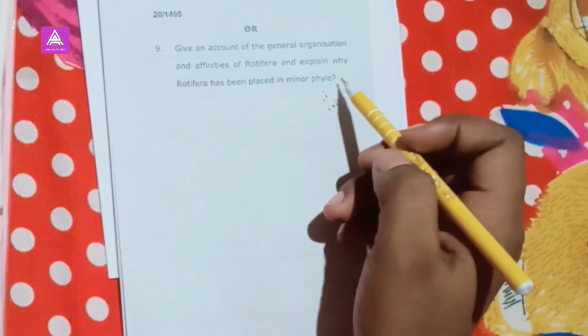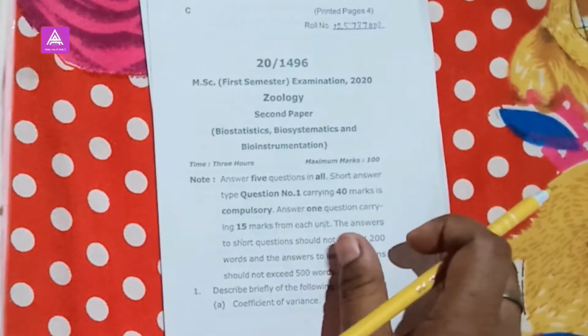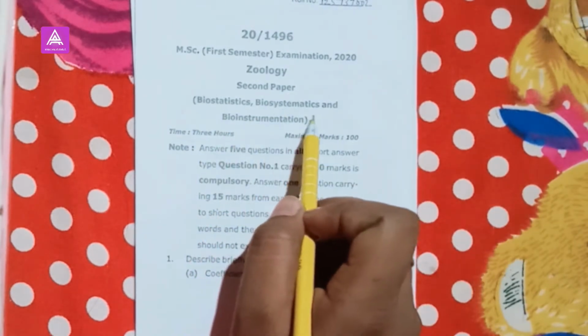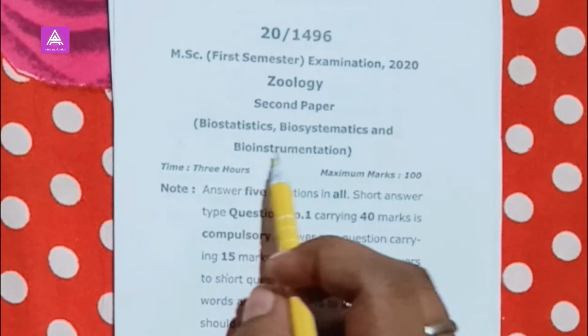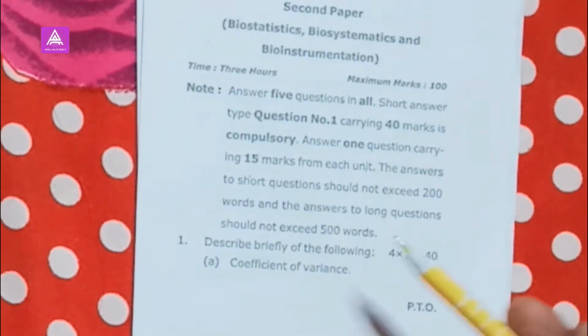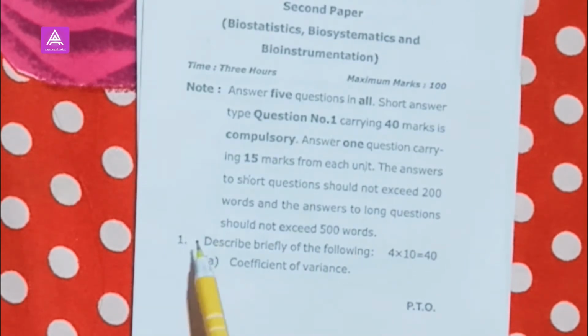Okay, now I am going to discuss the second question paper of the geology subject: biostatistics, biosystematics and bioinstrumentation. Here is a note on how the questions are divided and how to mark. Question number first is: describe briefly the following. Sub question A is coefficient of variance.